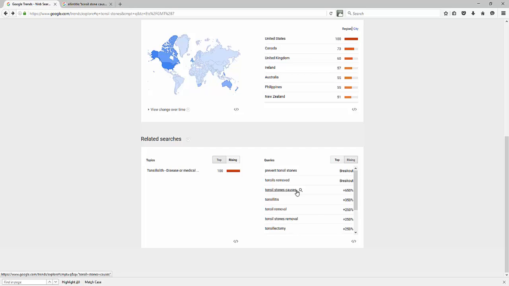That's another reason that I absolutely love Google Trends, and that's a way you can use Google Trends to identify these low-hanging fruits, to identify these keywords that you can start leveraging for your bottom line. Plain and simple, that's what these tools have for you right here. So that's why I love using Google's tools. I love Google Trends for that reason because I can identify, here's a breakout keyword phrase, prevent tonsil stones.